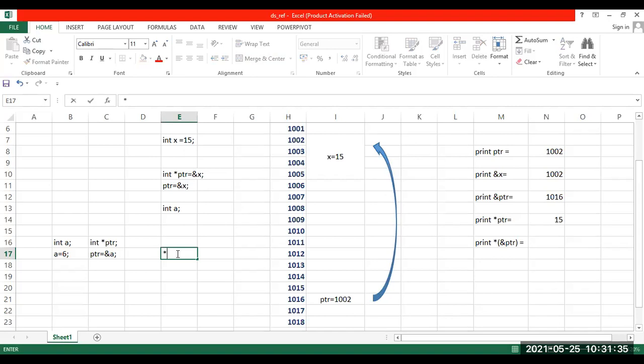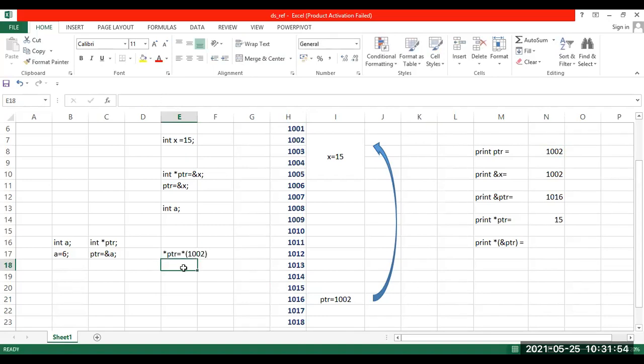I said star PTR, which means asterisk. Now replace the value of PTR. Here, you have already found it out. Value of PTR is 1002. So we'll write 1002.